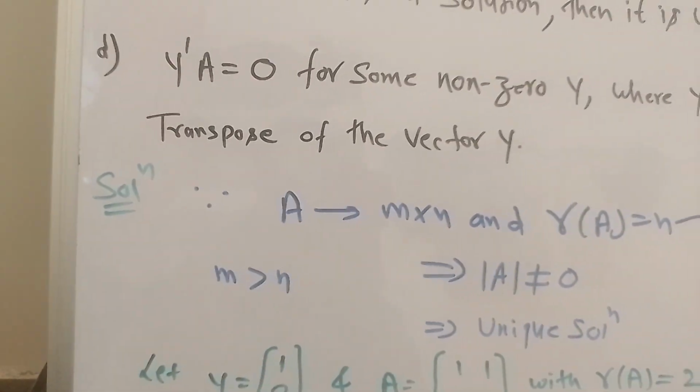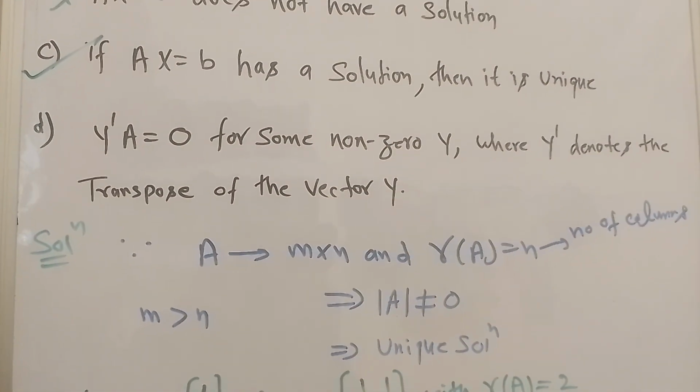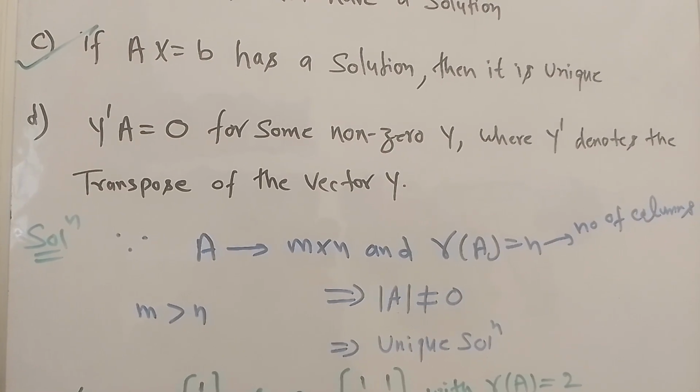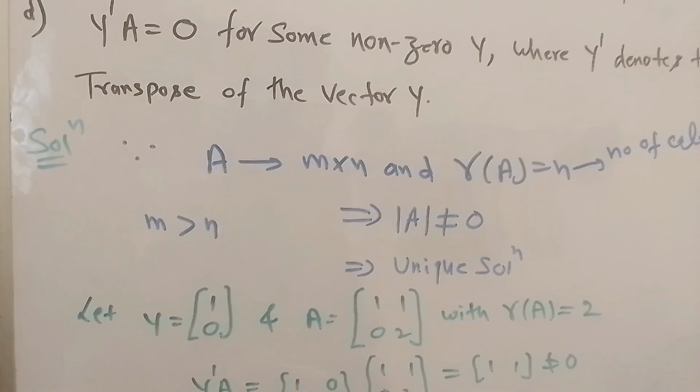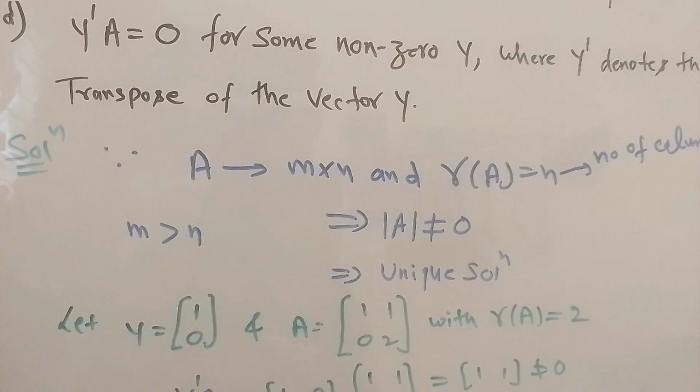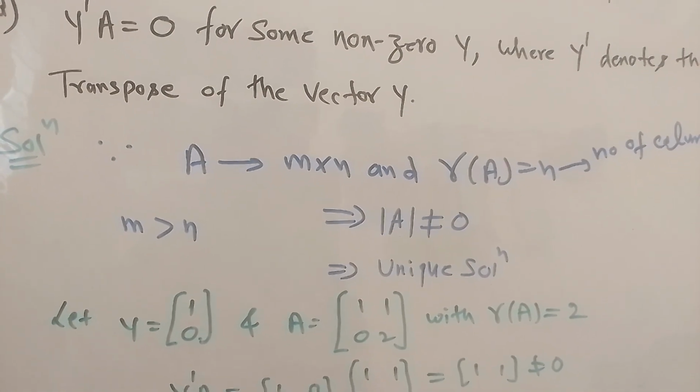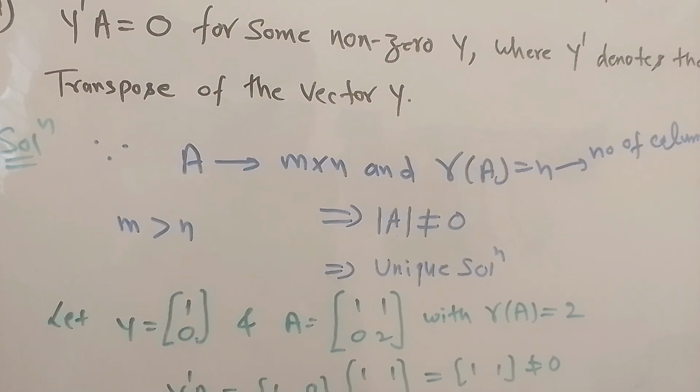Now for the fourth one, the D option: y dash A equal to 0 for some y. So we take y equal to (1, 0) as a vector, and A we can take as a 2 cross 2 matrix.